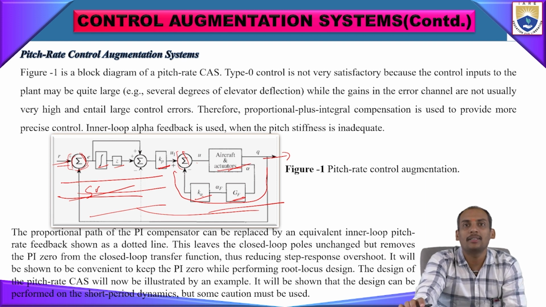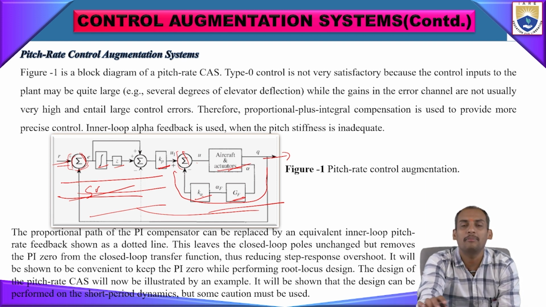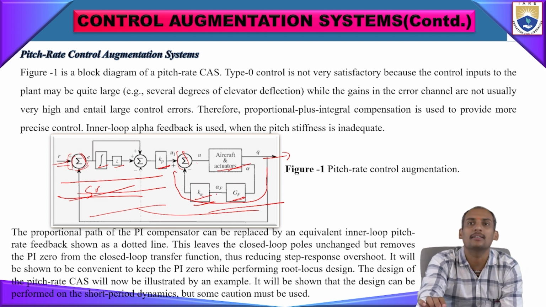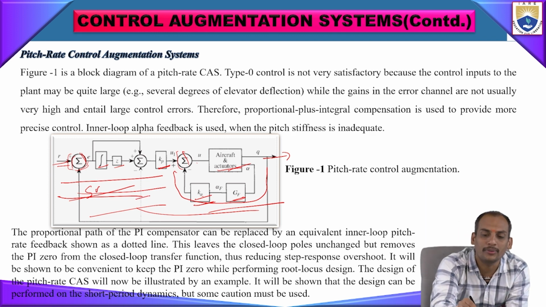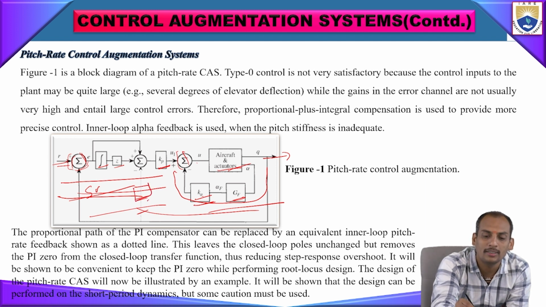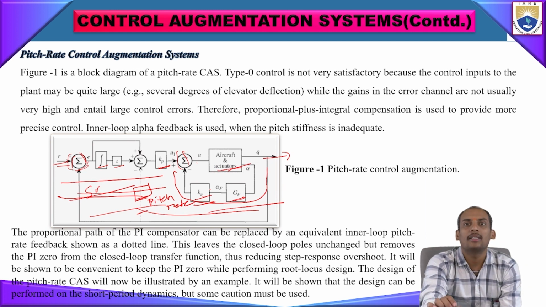The proportional part of the PI compensator can be replaced by an equivalent inner loop pitch rate feedback. That is shown as a dotted line. This is an equivalent pitch rate feedback system. This leaves the closed loop poles unchanged, but removes the PI zero from the closed loop transfer function, thus reducing the step response overshoot.